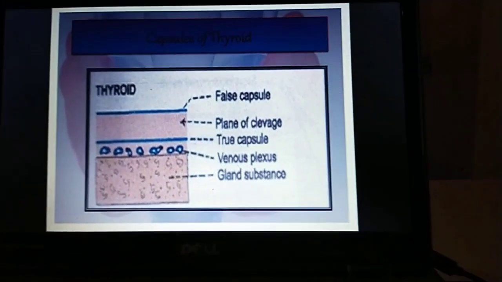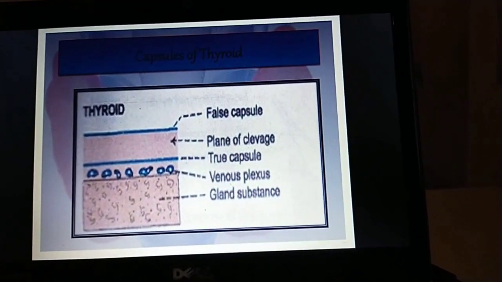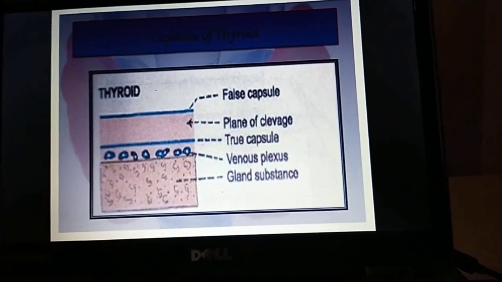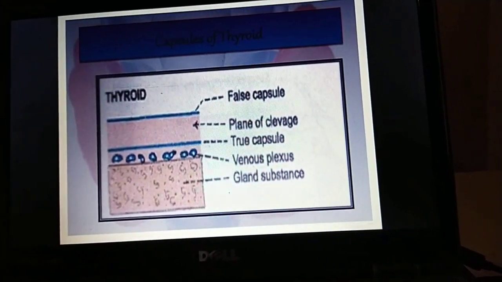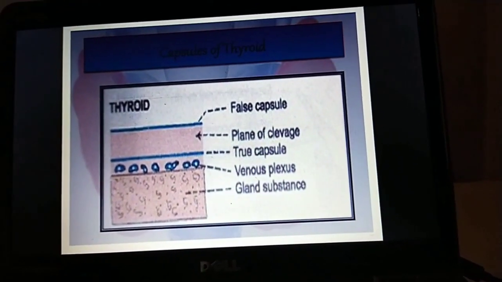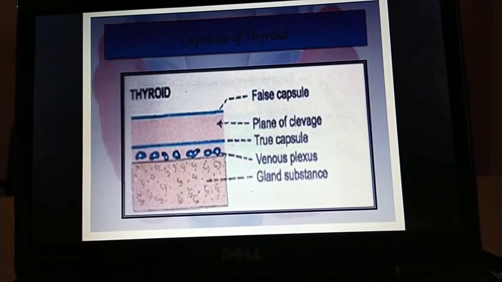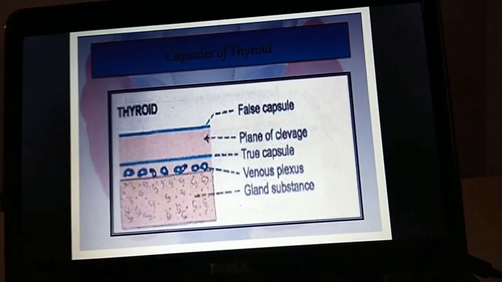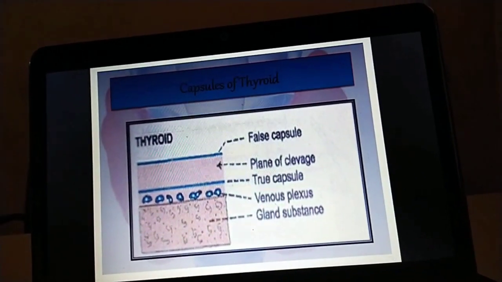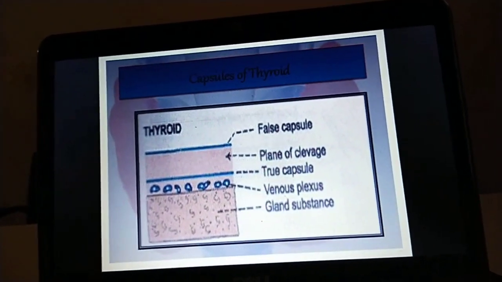Okay, the thyroid gland also has capsules. Capsules means these are the coverings. It has two types of capsules or coverings, that is the false capsule and the true capsule. The true capsule is firmly attached to the gland. I already explained the true capsule and false capsule in the prostate gland and also in the kidney. Whenever you go for capsules, the true capsule is always the inner one, and the false capsule is always on the outer side.